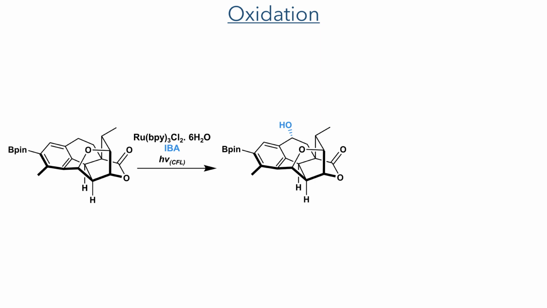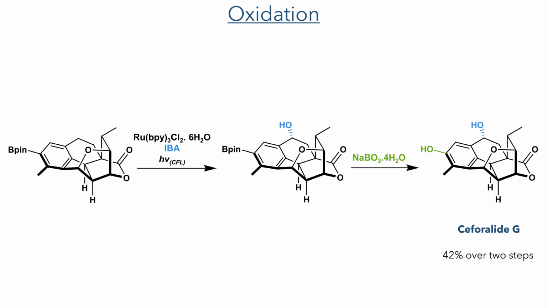By utilizing the penultimate intermediate from the synthesis of cephanolide A, they could also access cephalolide G. Using the same ruthenium-catalyzed photo-oxidation that we saw earlier, they could stereoselectively introduce a hydroxyl group at the benzylic position, which added to the convex face of the molecule. This reaction was carried out over a much shorter time than the previous reaction, which allowed them to isolate the molecule with the hydroxyl group instead of the ketone. Oxidation of the boron group with sodium perborate installed the phenolic hydroxyl group, forming cephalolide G in a 42% yield over 2 steps.